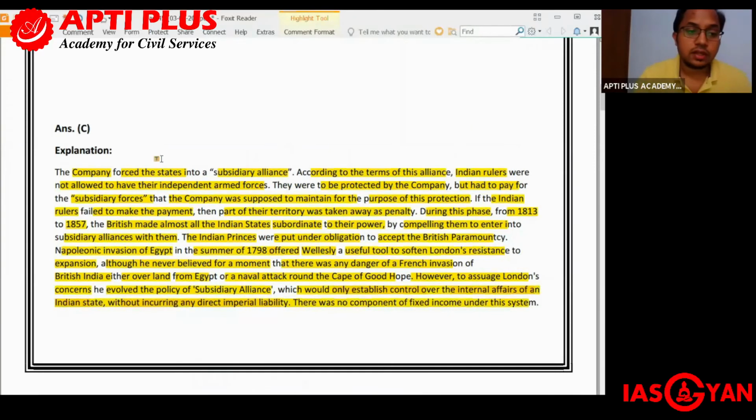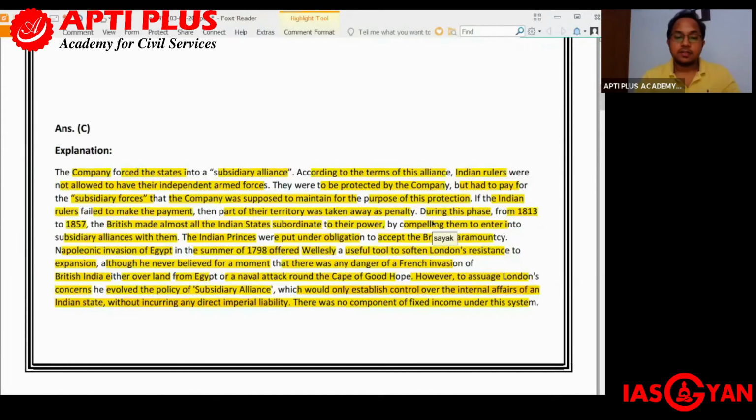So the company forced the states into a subsidiary alliance. Indian rulers could not keep any independent armed forces of their own, but their protection was guaranteed by the company. But this protection came at a cost, so they had to pay to maintain the troops who were supposed to protect them in case of any emergency. And in case the Indian rulers failed to make such a payment, then a part of the territory would be taken away as penalty.